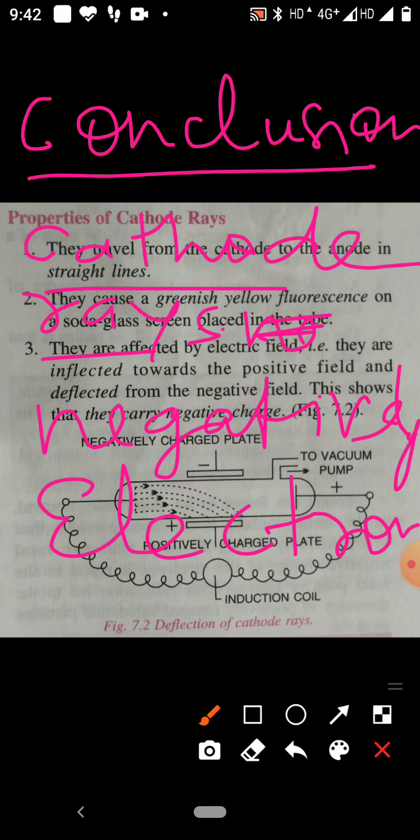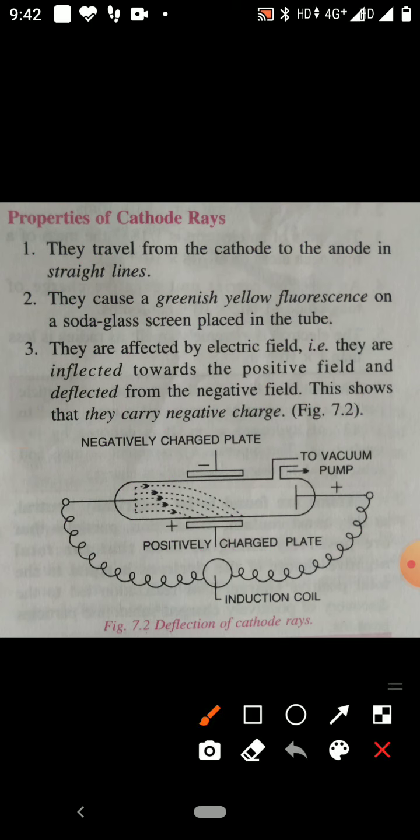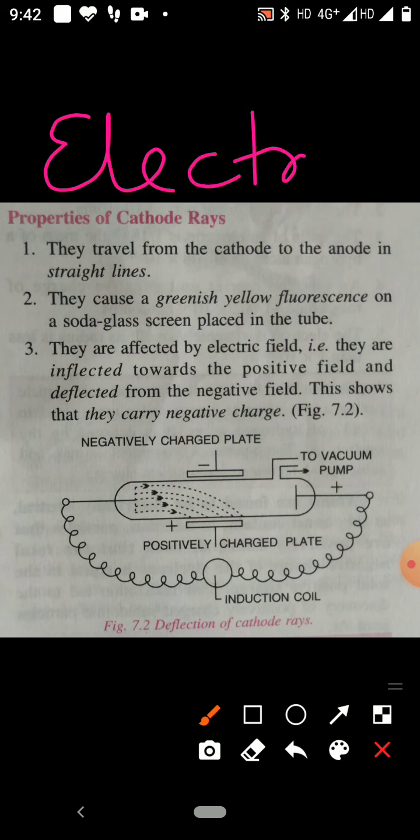It means cathode rays consist of electrons. The negatively charged particles, electrons, are an integral part of atom.